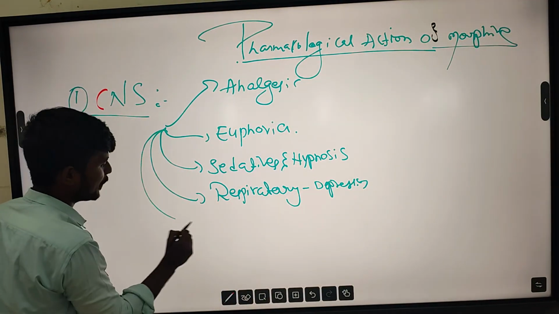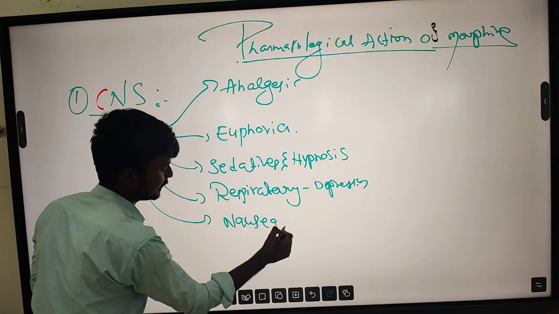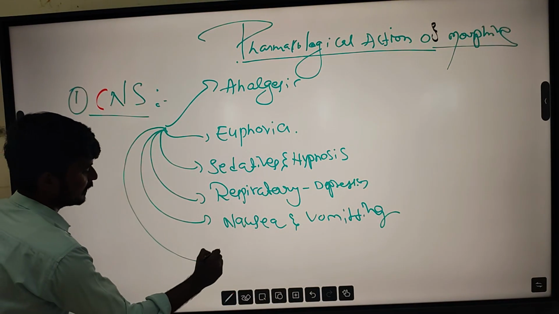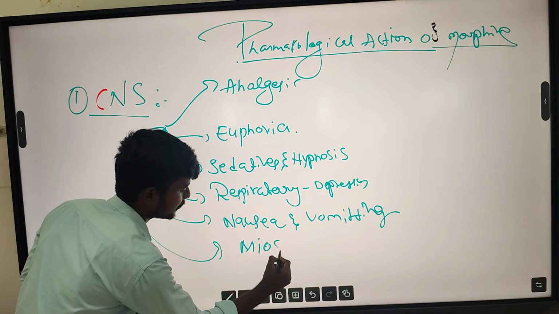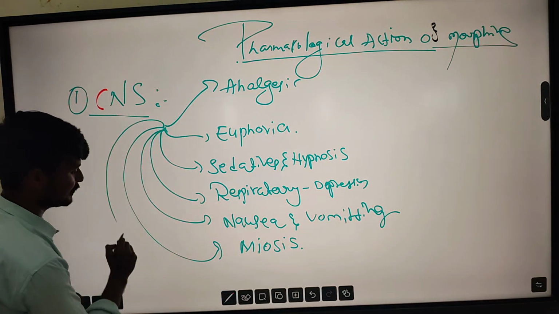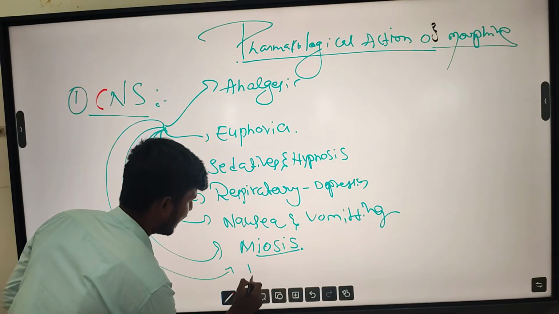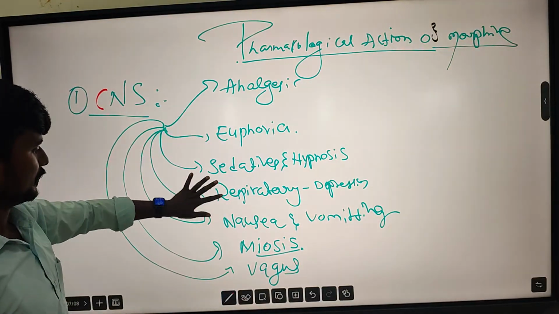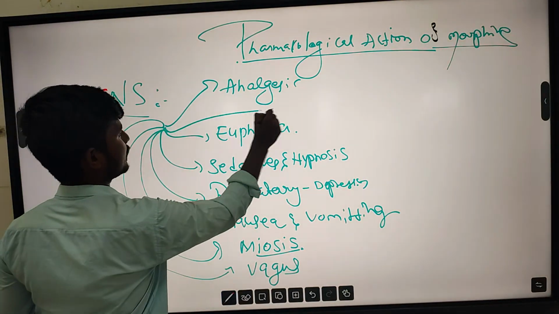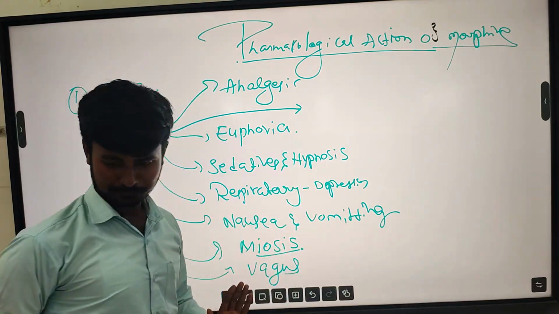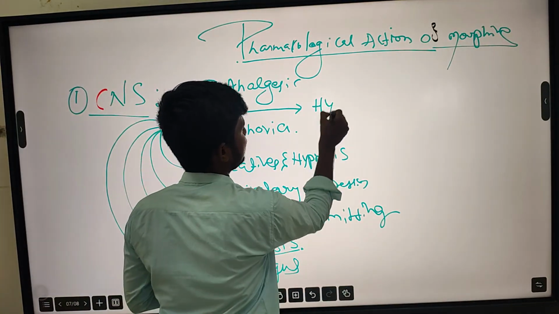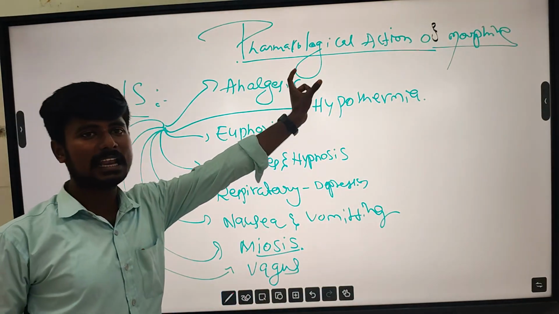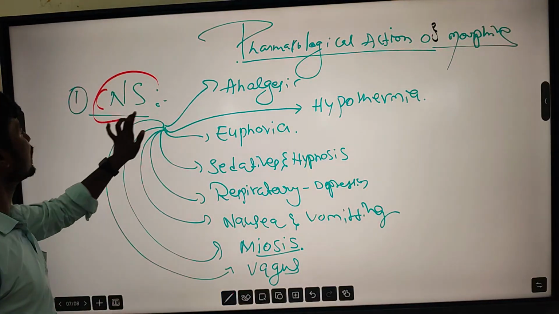Then nausea and vomiting, and then miosis, after that vagus stimulation, and very important, hypothermia. These are the pharmacological actions of morphine on the central nervous system.